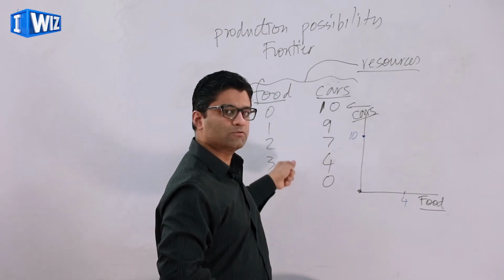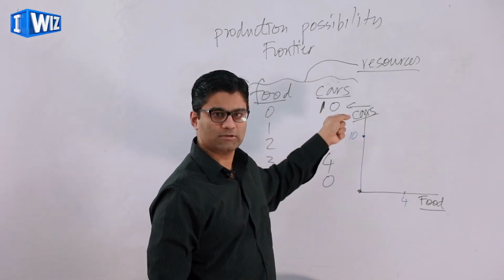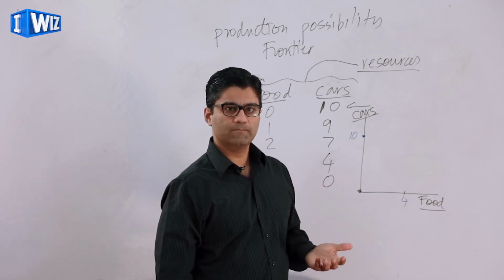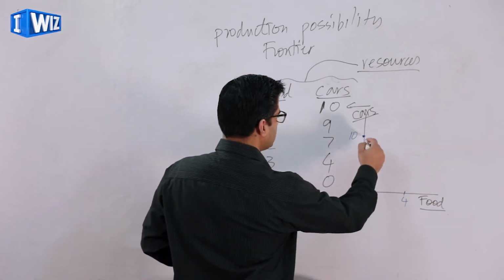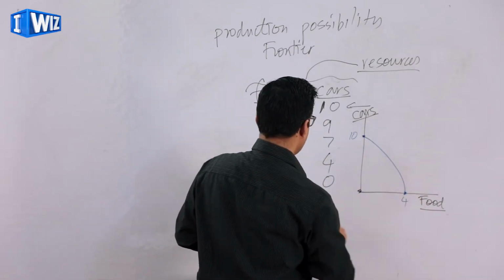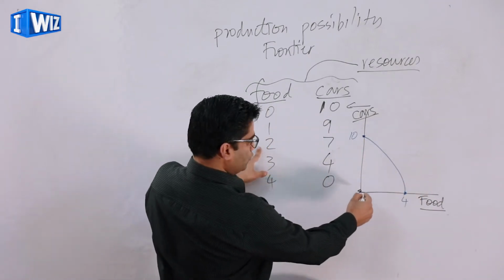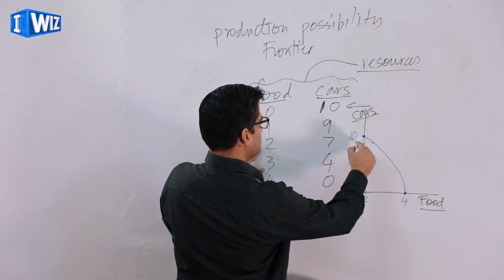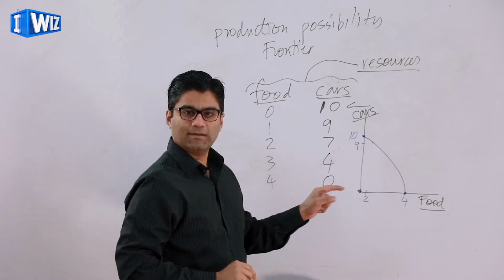If I want to produce more food, I have to give up some cars. If on the other hand I want to produce more cars, I have to give up some food. So as you draw this relationship, when you have 2 food, you're going to have 9 cars, and so on and so forth.